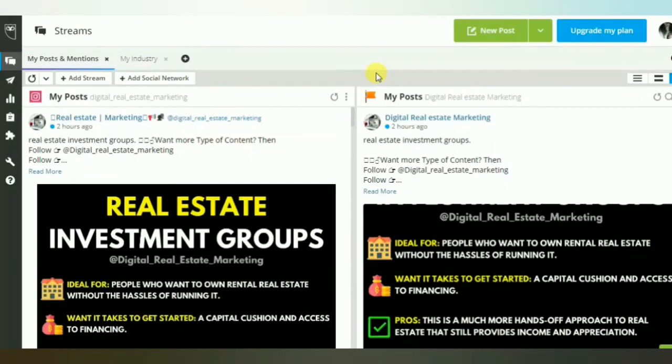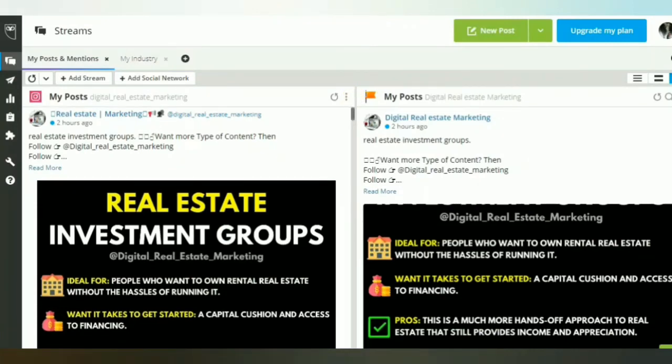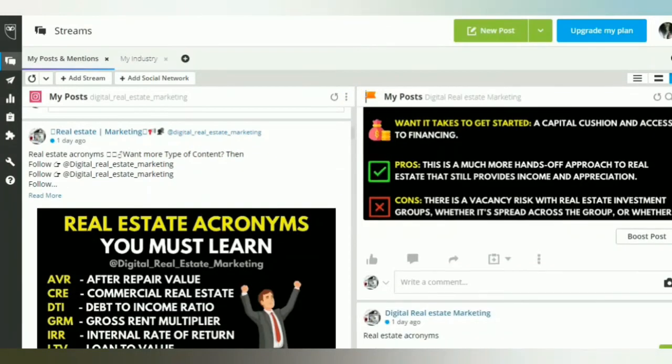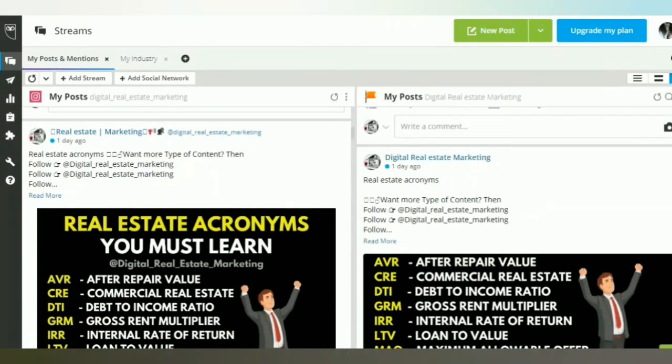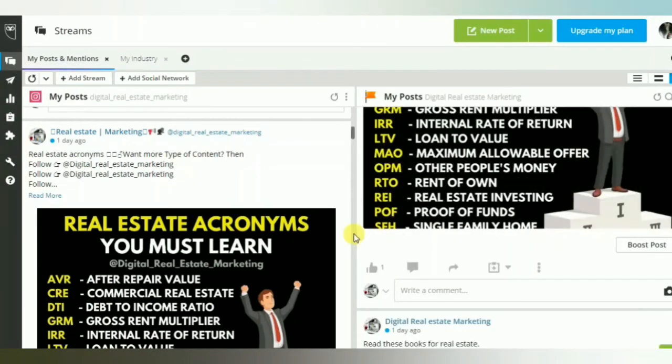So let me show you the dashboard of this account. This is how the dashboard of Hootsuite looks. This is our one page where we create content, we create value posts, and do 16 posts plus per month. We don't actually create only 16 per month. We create more than 16. We create 30 or 60 posts per month, right? So this is how it looks.